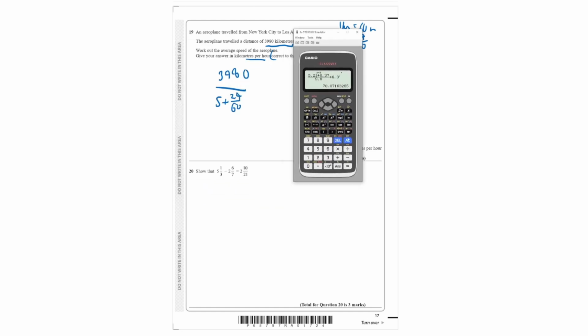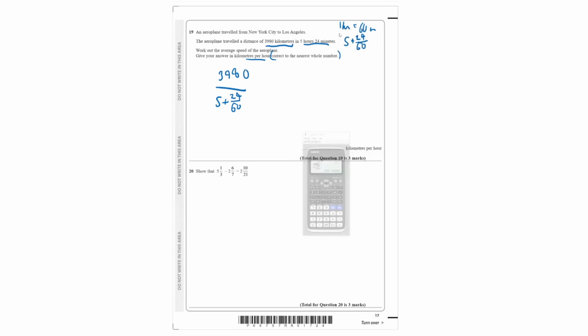We have 3,980 divided by 5 plus fraction 24 over 60. We get 737.03, 737.03 to the nearest whole number. Since this is 0, we round down, and we have 737 kilometers per hour.